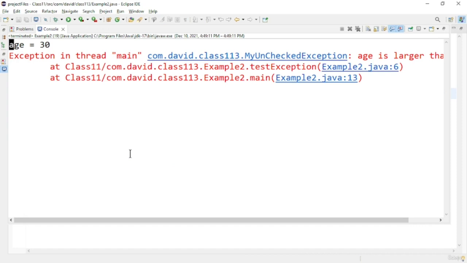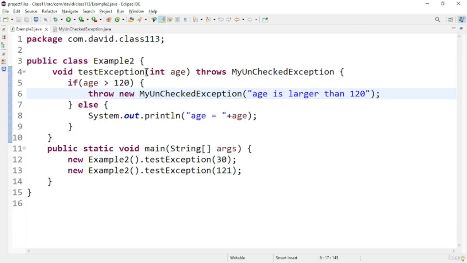So you can see when the value is less than 120, there was no error. When the value was greater than 120, then the exception is getting thrown and the message is getting printed. Whatever message, age is greater than, like that, it is printing. So the exception message is also printing. So that is about the unchecked exception, a custom exception in Java.